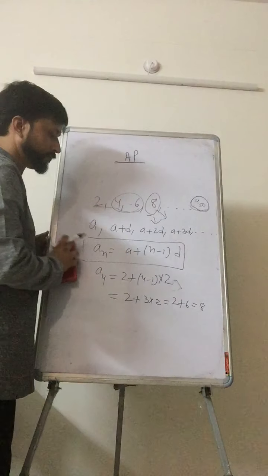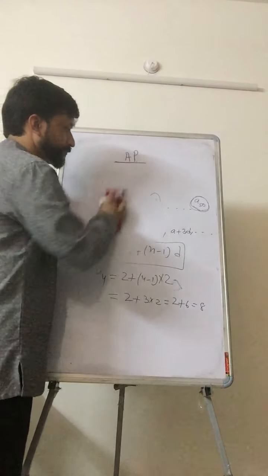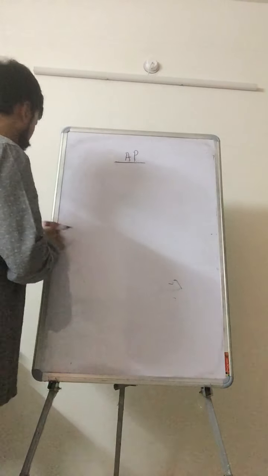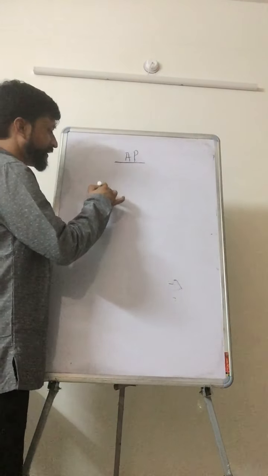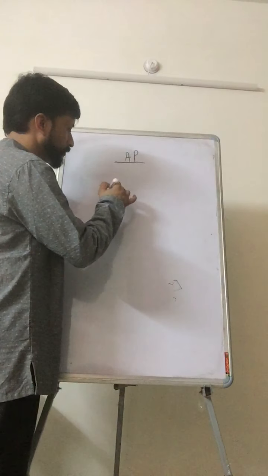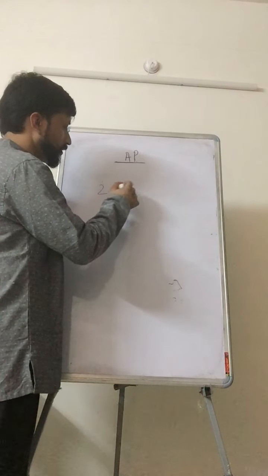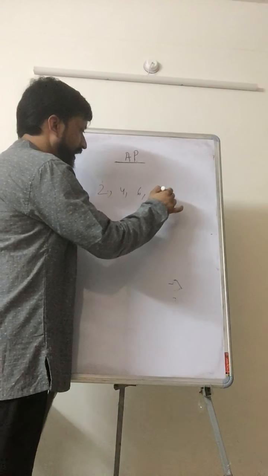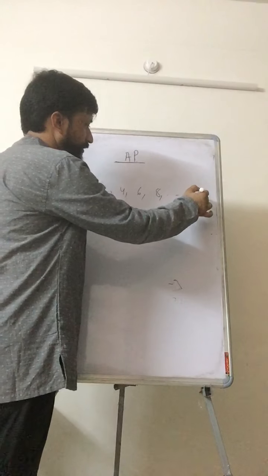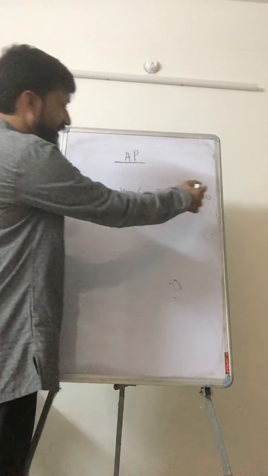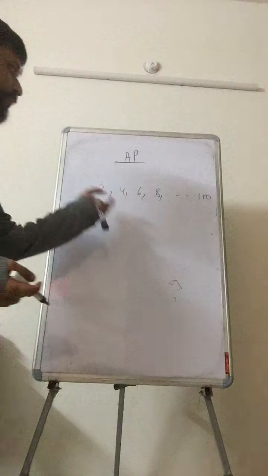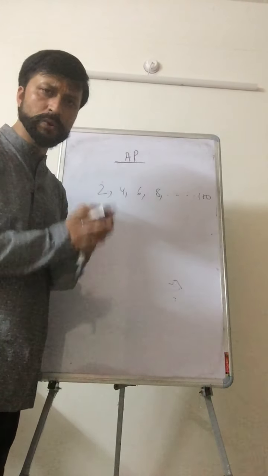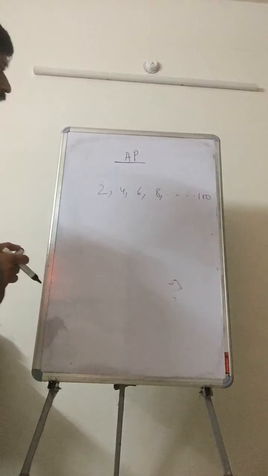Now, if you are interested in finding the sum, suppose this is your AP 2, 4, 6, 8 like this, and here it is your 100. You want to find their sum. Yes, you can do that by adding, 2 plus 4, 6, this. That traditional way is still there, but we have a formula.